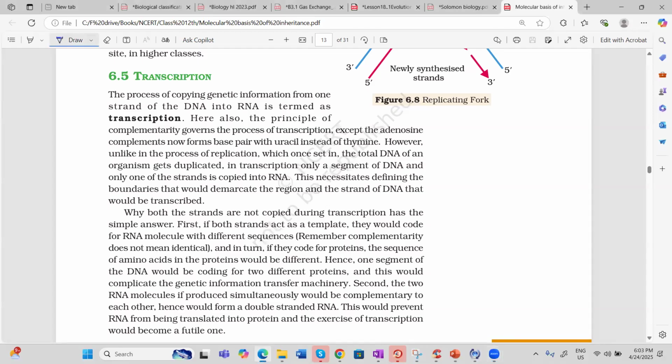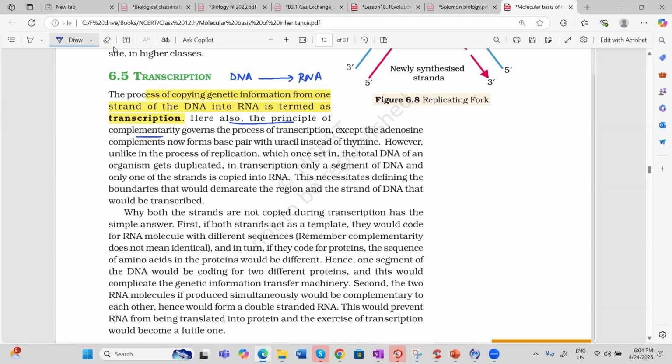Now, what is transcription? If you make RNA from DNA, it means the sequence of the nitrogenous base language is converted into RNA, and that is known as transcription. So the process of copying genetic information from only one strand of DNA into RNA is known as transcription. And here also, just like in replication, we make use of complementary base pairing. Here also the principle of complementarity is what helps in transcription.